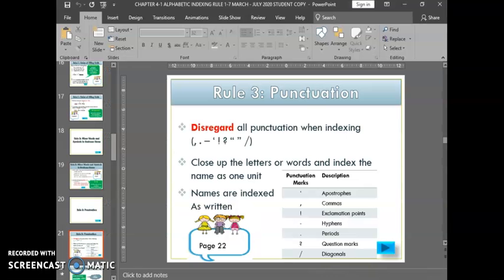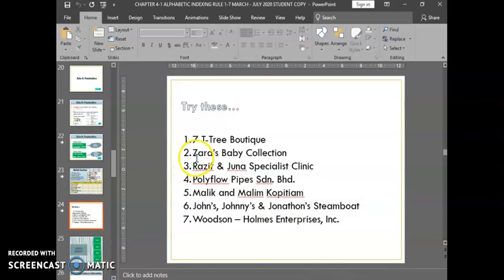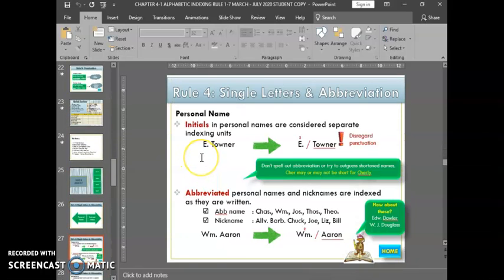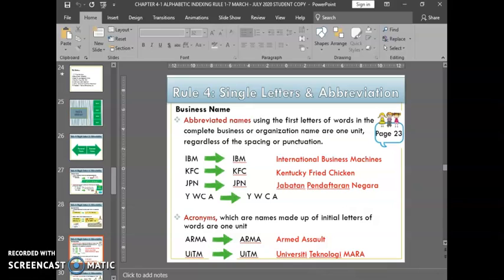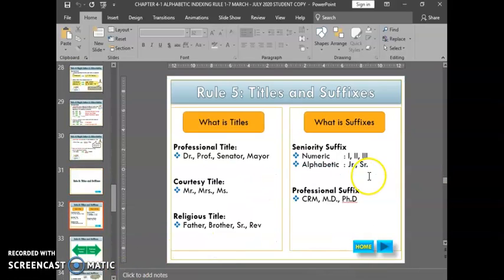If we look back at our slide regarding titles and suffixes, the titles are divided into 3: professional titles, courtesy titles, and religious titles. Meanwhile, the suffixes are the seniority suffix and the professional suffix.